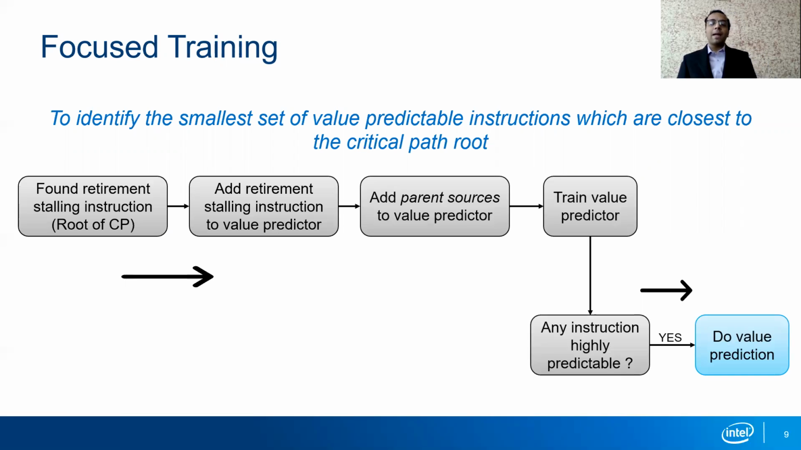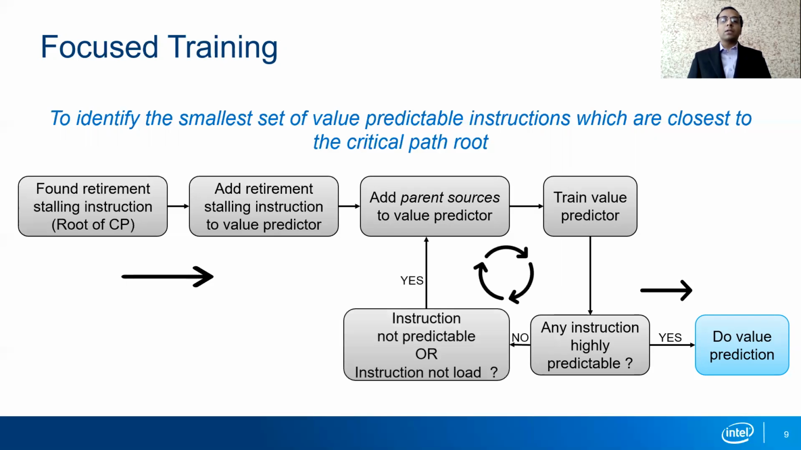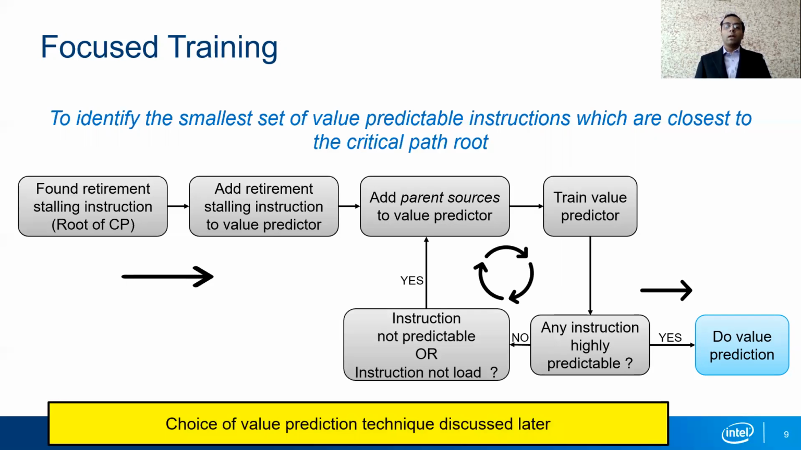We also add its parent sources to the value predictor. Parent sources are instructions which produce the sources of the retirement stalling instruction. The value predictor then trains for all these instructions, and if any instruction is found to be highly predictable, we do a value prediction for it. If, however, some instruction is found to be not predictable, then we go back and add its parent sources to the predictor, and the value predictor now trains for the new instructions.